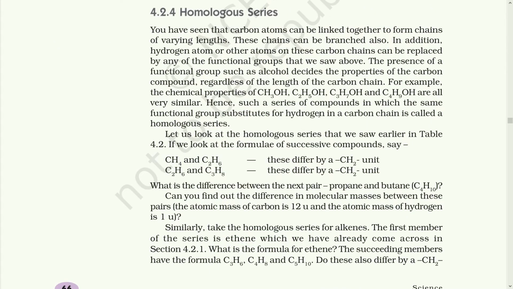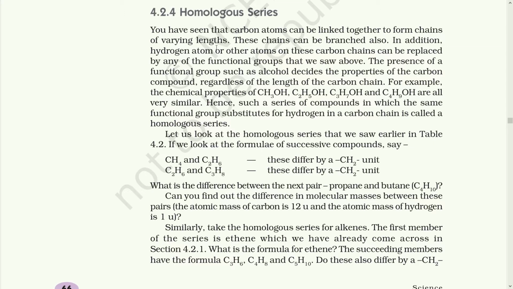Homologous series. You have seen the carbon atoms can be linked together to form chains of varying length. These chains can be branched also. In addition, hydrogen atoms or other atoms of this carbon chain can be replaced by any of the functional groups that we saw above. The presence of a functional group such as alcohol decides the property of a carbon compound regardless of the length of the carbon chain. For example, the chemical properties of methanol CH3OH, ethanol C2H5OH, propanol C3H7OH, and butanol C4H9OH are all very similar.